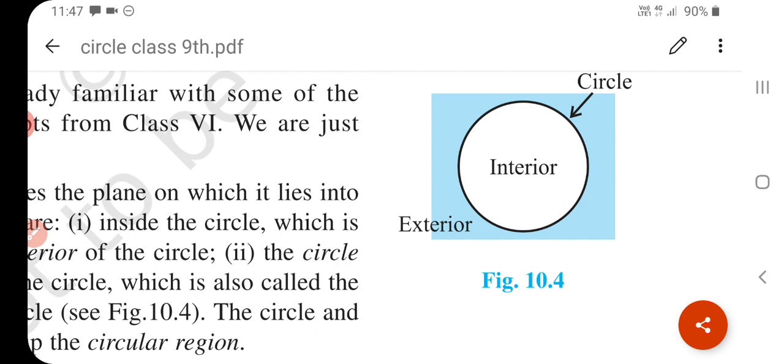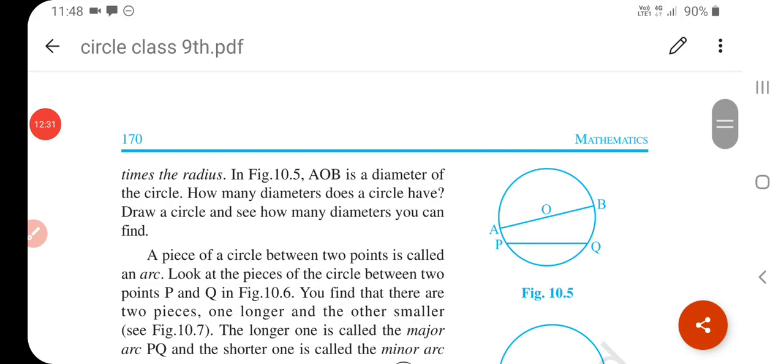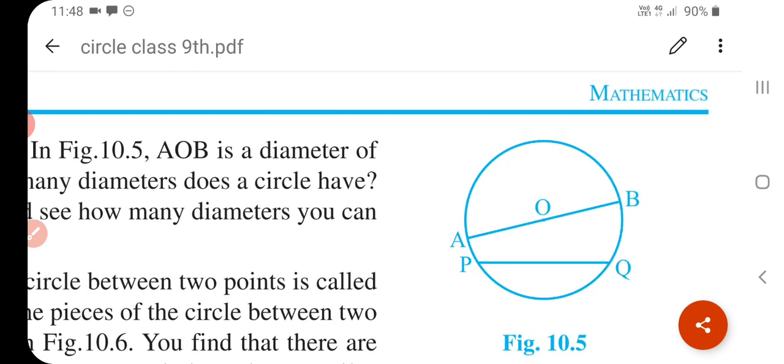Okay, now we can learn some more terms. Chord of the circle. Okay, a line segment joining any two points of a circle is called a chord of a circle. Any two points, the line segment that joins them is called a chord of a circle. Okay, understand? Here see, PQ is a chord of a circle and AOB is also a chord of a circle. In the adjoining figure, PQ is a chord of a circle with center O. The distance PQ is called the length of the chord.